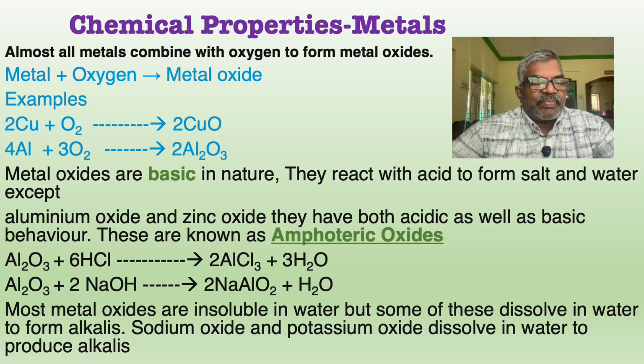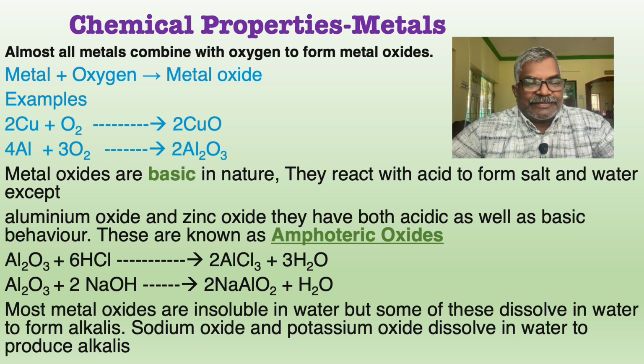Therefore we can use gold and platinum for a long time. So here the basic equation is metal reacts with oxygen to form metal oxide. There are two examples given here as balanced chemical equations: copper reacts with oxygen to form copper oxide, and aluminum reacts with oxygen to form aluminum oxide.